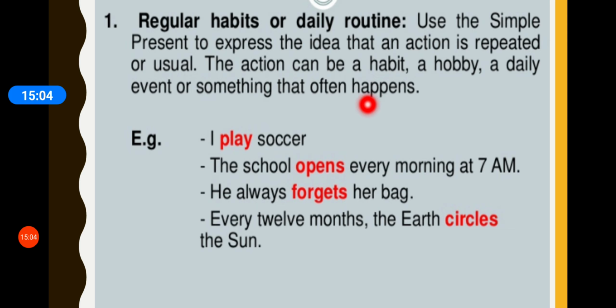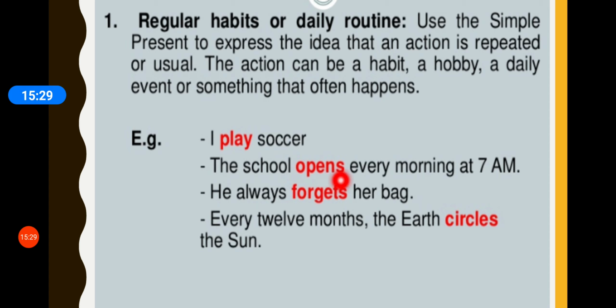Often means many a times. Right? For example, I play soccer. The school opens every morning at 7 a.m. She always forgets her bag. Every 12 months, the earth circles the sun.